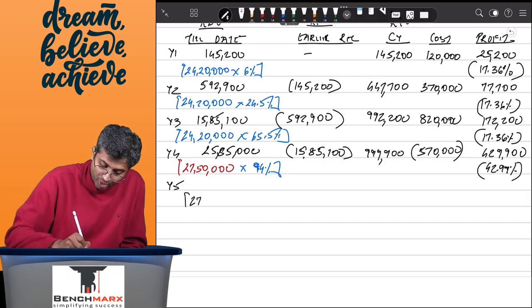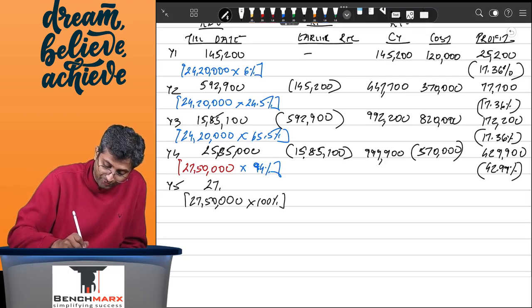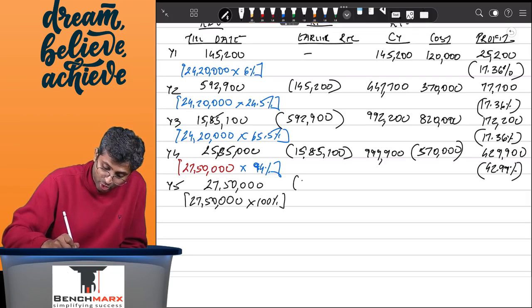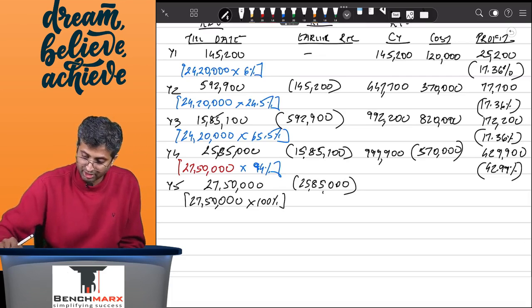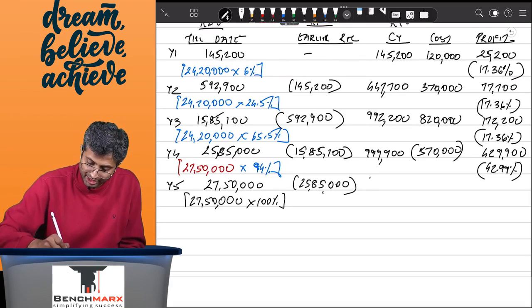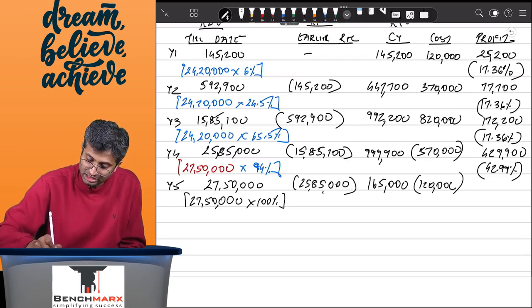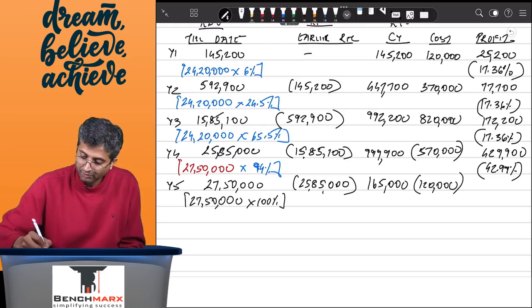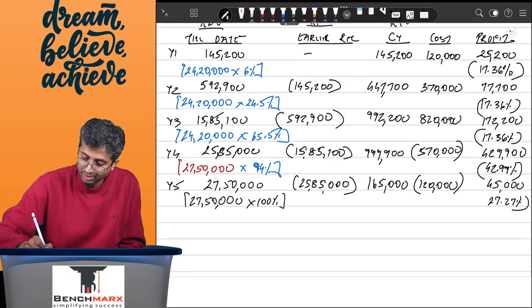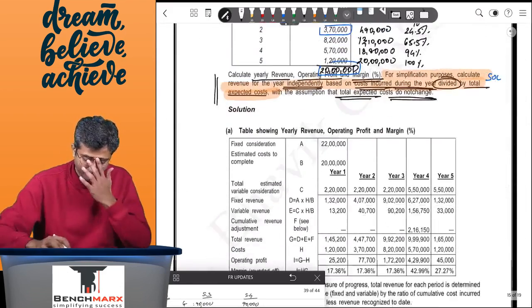And in the last year, this is 27,50,000 into 100%, which will come to 27,50,000 less what is earlier recorded, which is 25,85,000. And hence 2750 minus 2585 will come to 1,65,000 less earlier recorded of, I think, 1,20,000, and hence I am having 45,000 of profit. 45,000 on the base of 165 should come to around 27.27% operating profit margin.